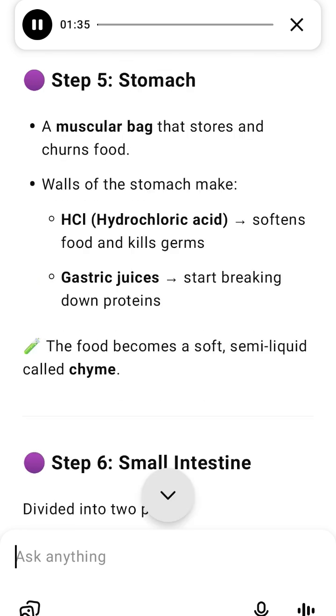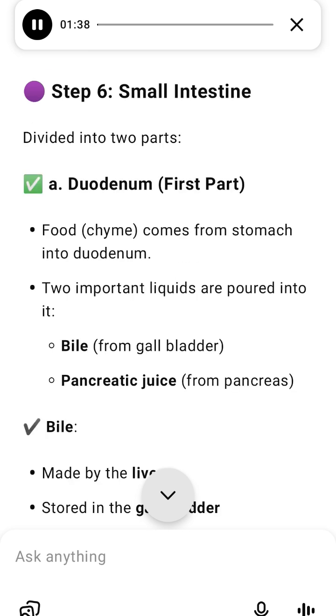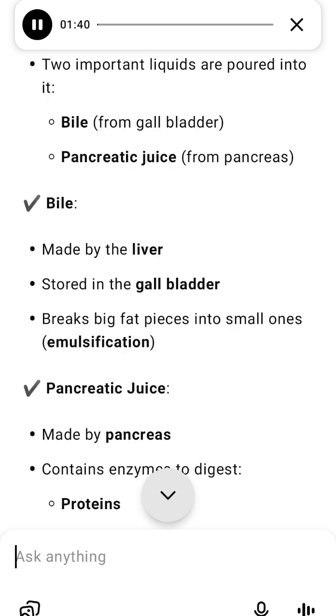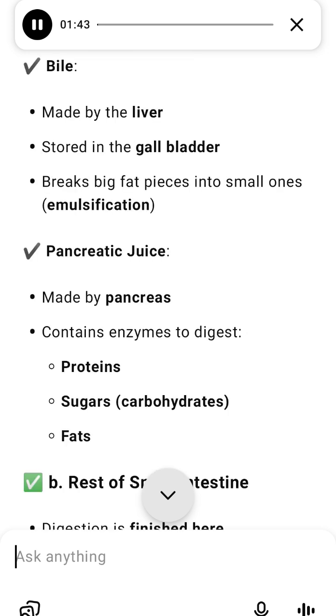E. Stomach. A J-shaped muscular bag that starts real digestion. The walls of the stomach release hydrochloric acid, HCl, which softens food and kills germs. Gastric juices, enzymes, start breaking down proteins. The food becomes a thick, soupy liquid called chyme.